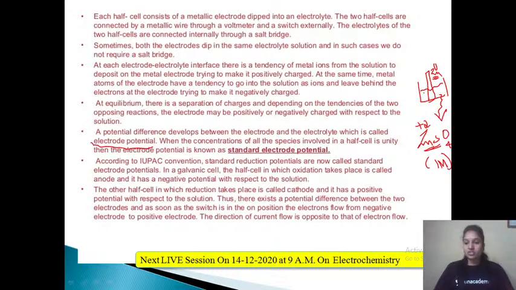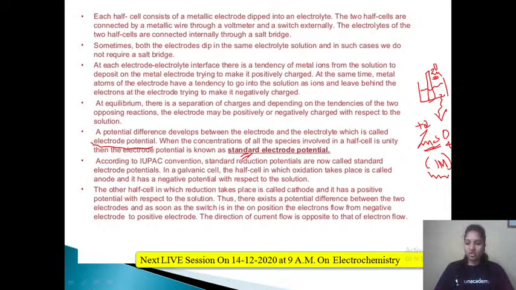That is the electrode potential difference between the electrode and the electrolyte when the concentration of the species involved in the reaction is 1 molar, then we will call it a standard electrode potential.